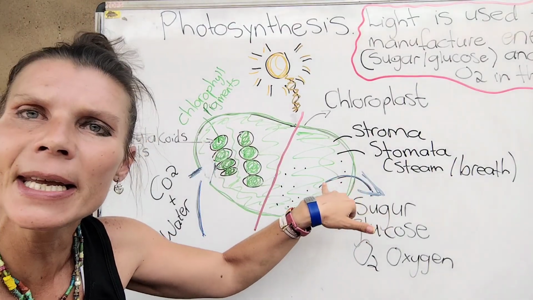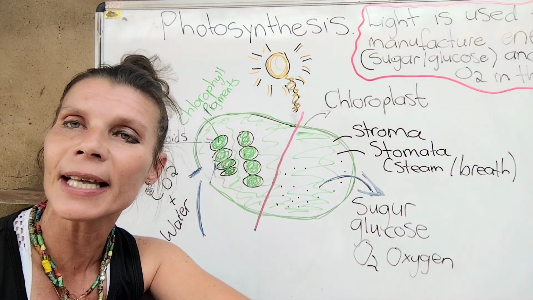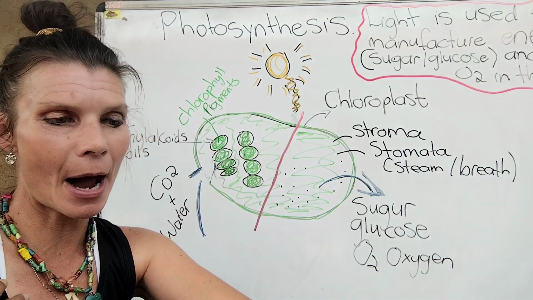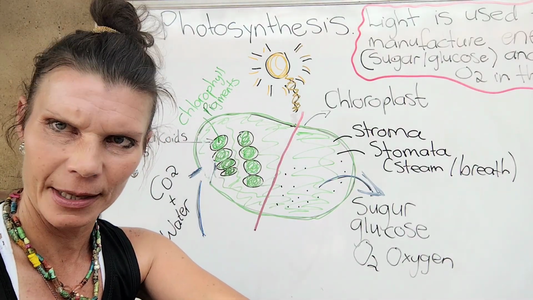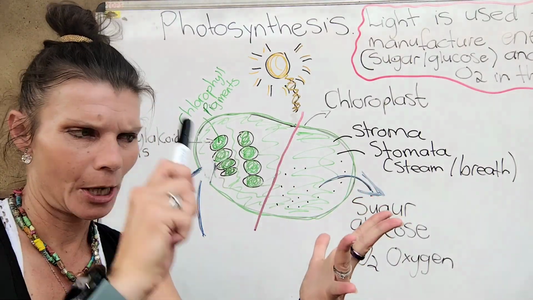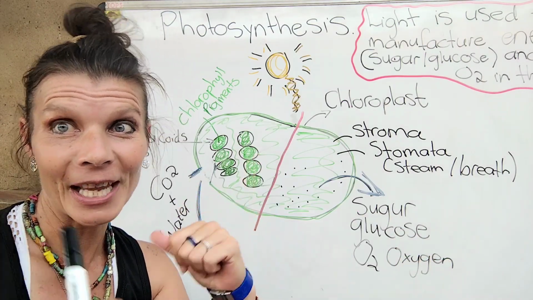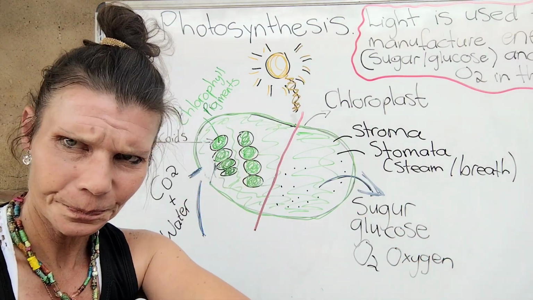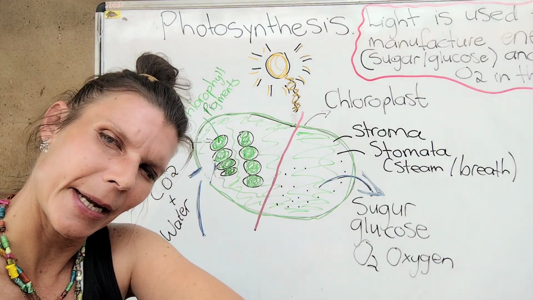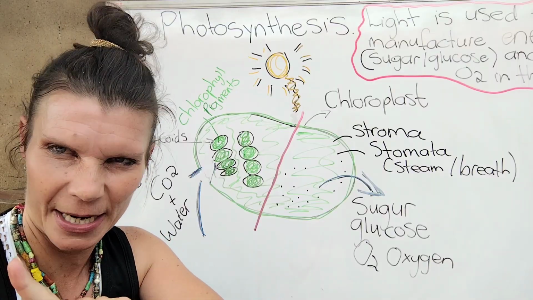And the little breathing holes where gas exchange in the leaf takes place is called my stomata. Think about steam, breathe. Alright, so I've got my grana, stroma, stomata.